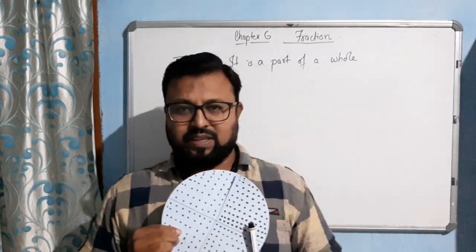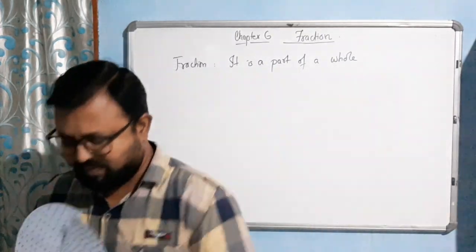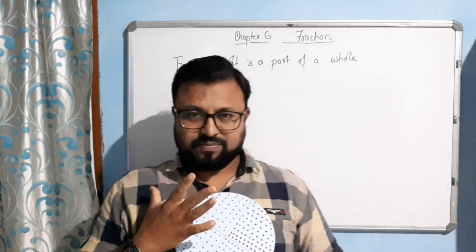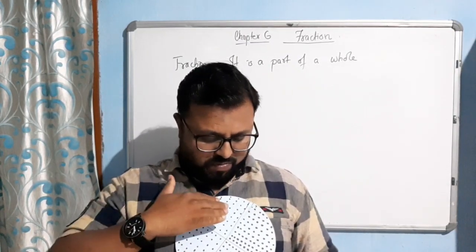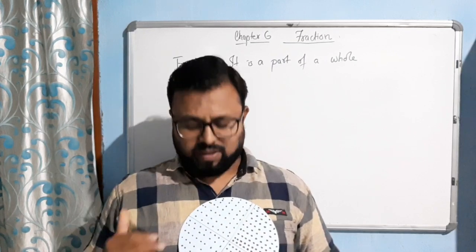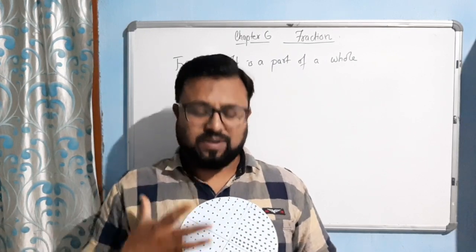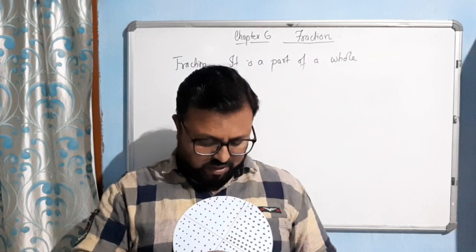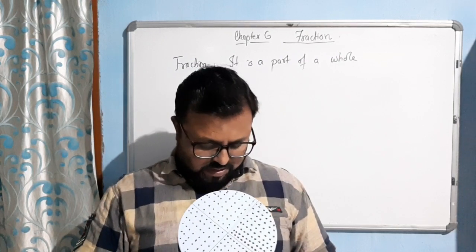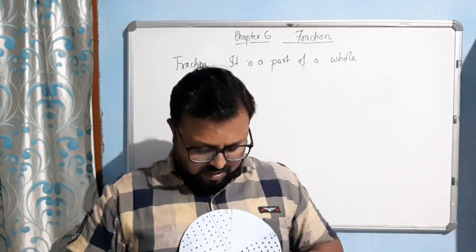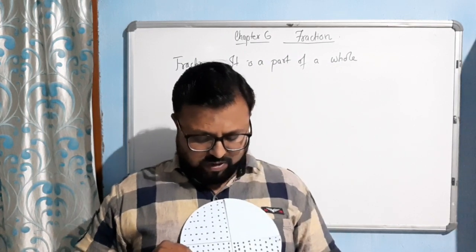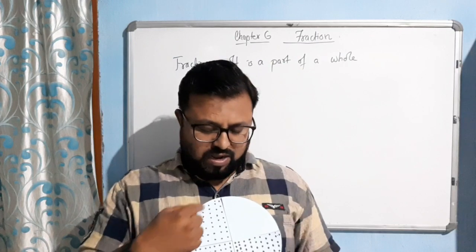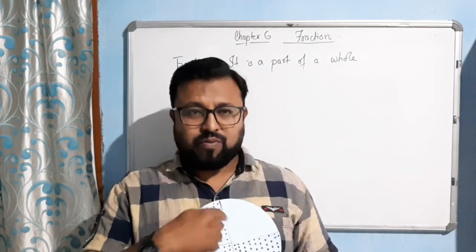Suppose this is a pizza. I think you can see it clearly. How many parts have we divided this into? See, one part, two parts, three parts, four parts. So we have four parts in this pizza. Suppose I ate one part right now. See how many parts I ate? I ate one part out of four parts.